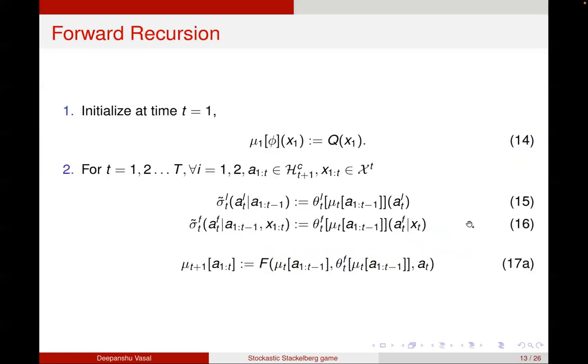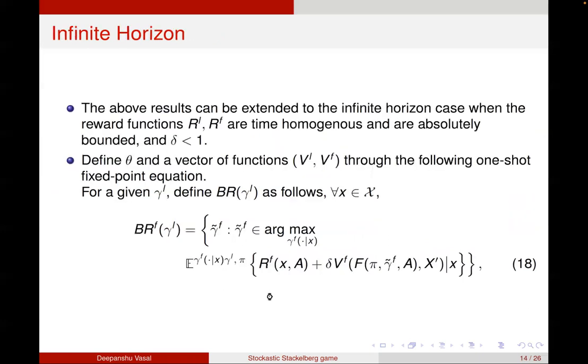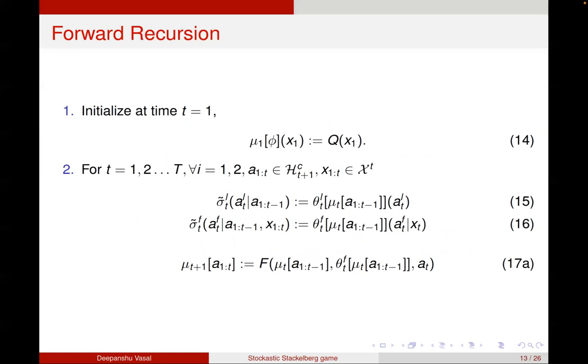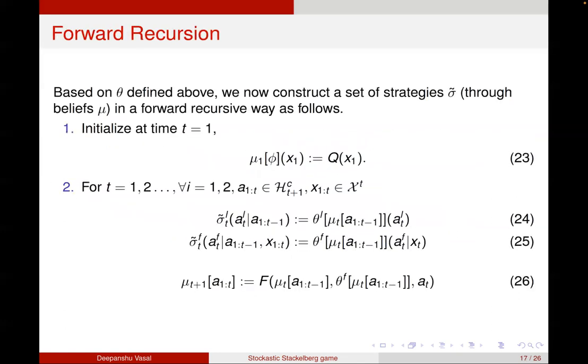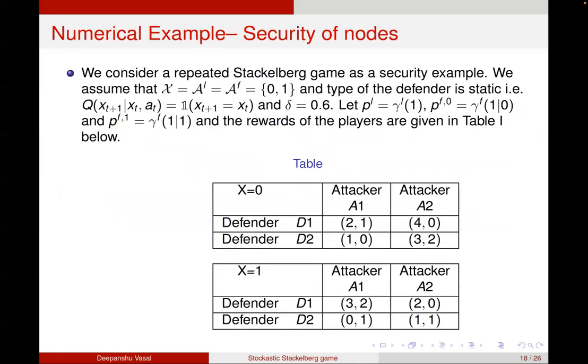And then in a forward recursive way, I can define the equilibrium strategies and equilibrium beliefs as follows. For the initial time, I have the equilibrium belief as the prior, and in a forward way, I define the equilibrium strategies and the beliefs of the leader and the follower through these theta functions evaluated on the beliefs, and the beliefs are updated using the Bayes rule. If I do this, then I show that I have a perfect Stackelberg equilibrium of the game. I can also do it for the infinite horizon, but due to lack of time, I won't be able to talk about it.